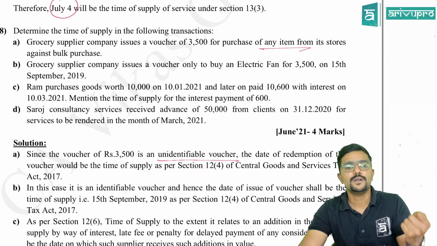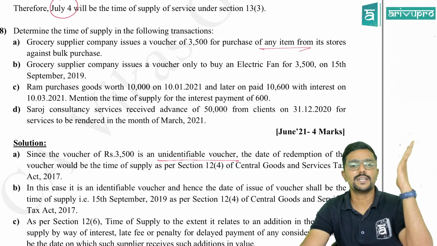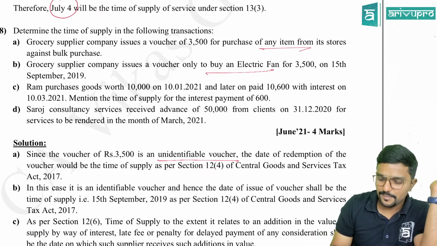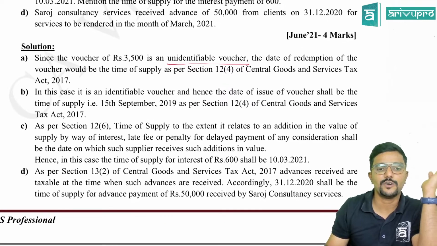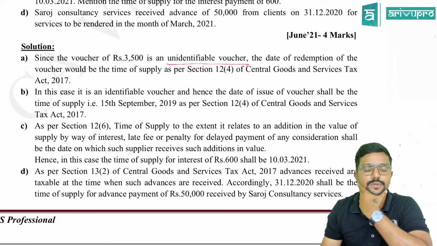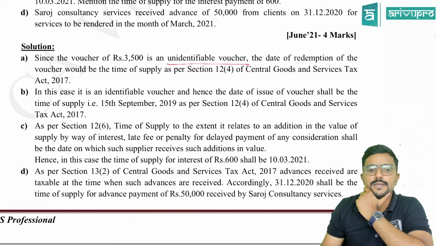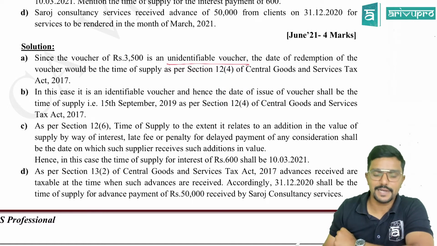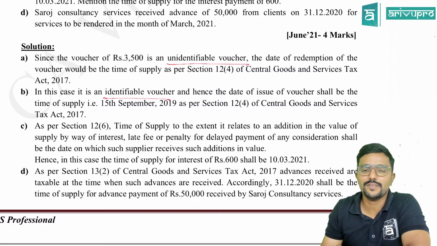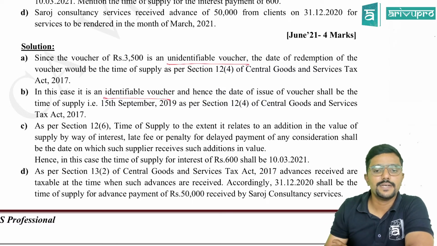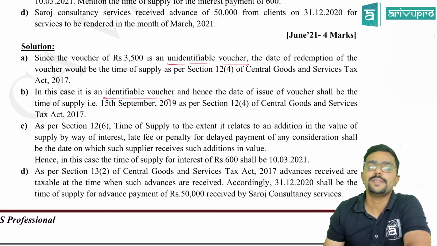15th September to purchase what? Only electric fan. So is it identifiable? Yes, sir. So the time of supply will be date of issue of voucher, which is given in the question. In this case, it is identifiable. That is, supply is identifiable. It is called an identifiable voucher, and hence the date of issue of voucher shall be the time of supply,